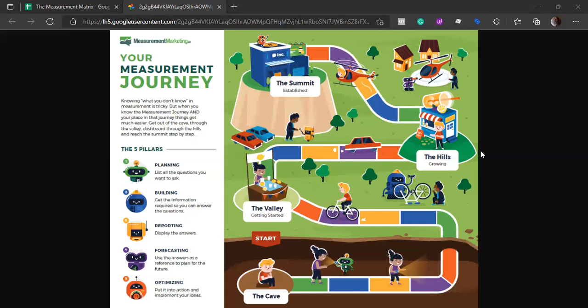And once we are out of the cave stage, in the valley, our report can give us more useful information. And then as we move towards the hill and towards the summit, we can ask bigger questions, right? So we should clearly identify our level and work accordingly, because if we skip a level or two, that will not be very helpful for us, right? So let's go to the measurement matrix.